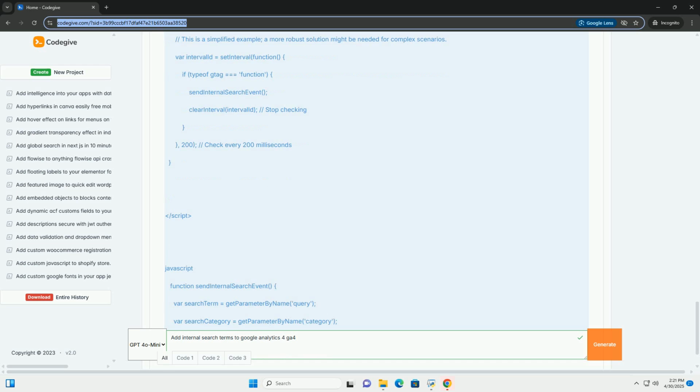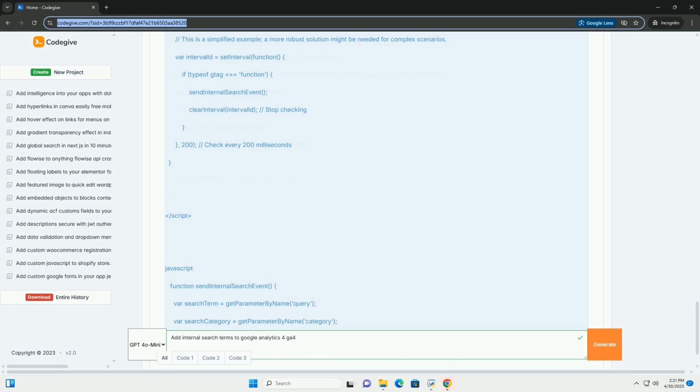Customize event names. You can define a custom event name, for example internal_search, for better clarity and organization in your GA4 reports. Add additional parameters. You can track additional data related to the search, such as search category. If your site has categorized search, you can track the selected category. Search results count: the number of results returned. This helps determine if the search yielded relevant content.